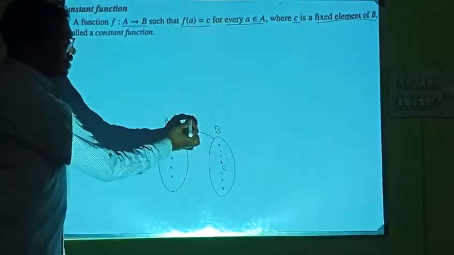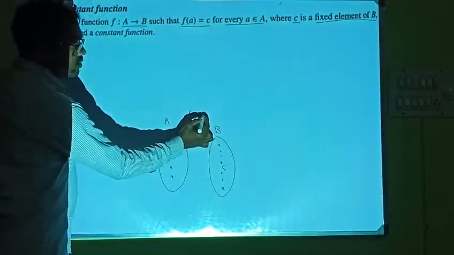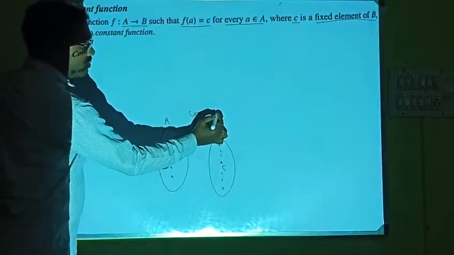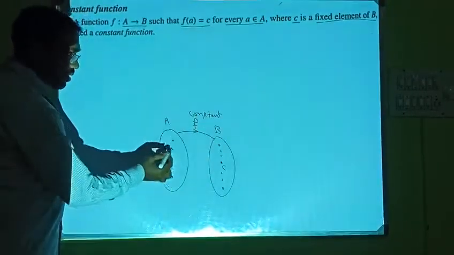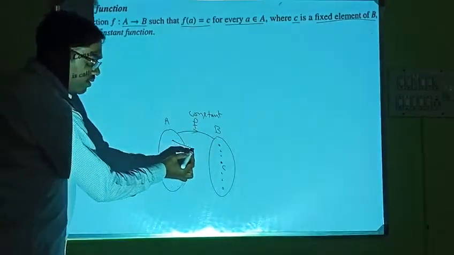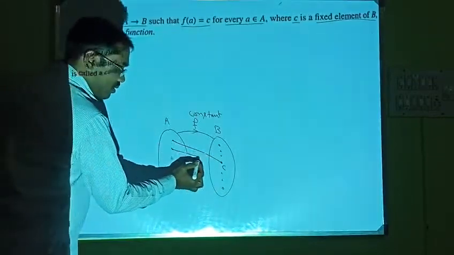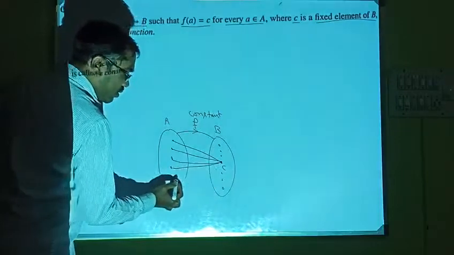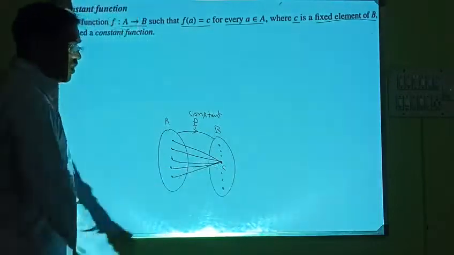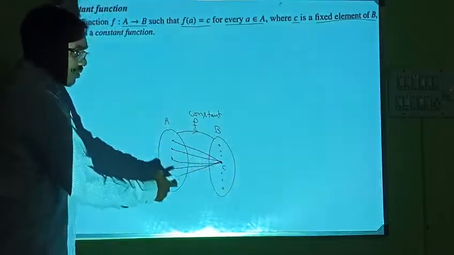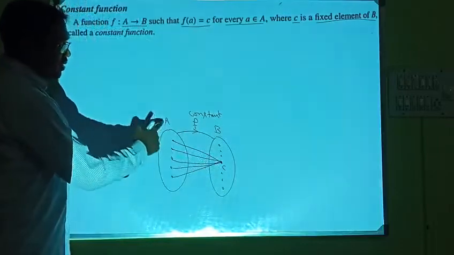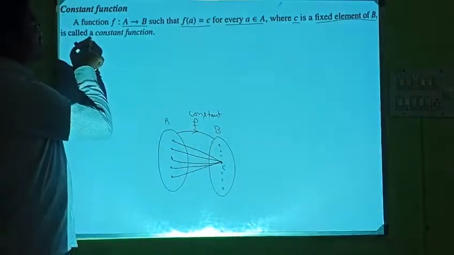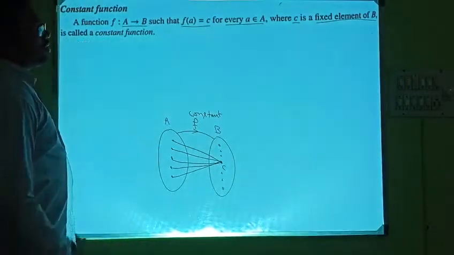We say this function is a constant function if image of every element is going to c only. That means image remains the same for every element of A. So such a function is called a constant function.